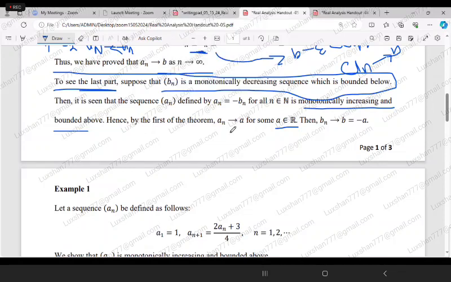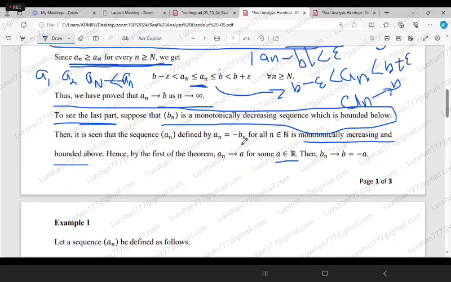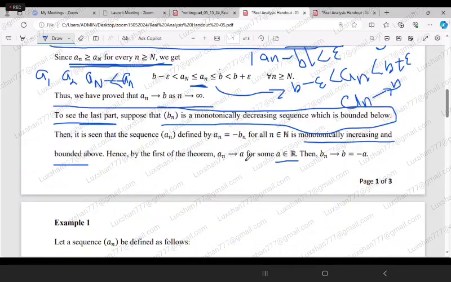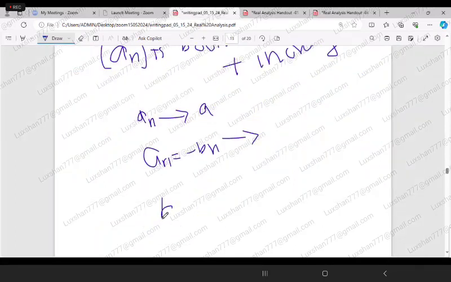From the first theorem, An tends to A for some A belongs to R. So if An tends to A, then what will happen to Bn?